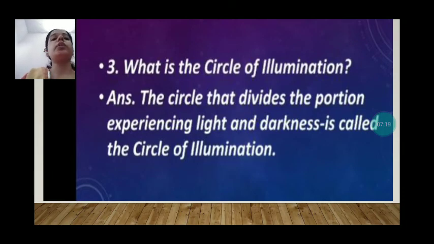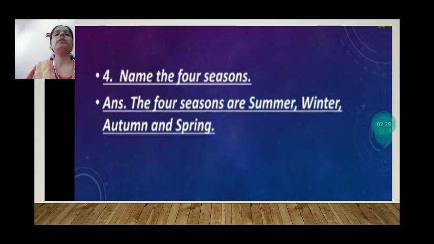What is the circle of illumination? The circle which divides the Earth into two equal parts, day and night, is called the circle of illumination. Name the 4 seasons. The 4 seasons are winter, summer, autumn, and spring.